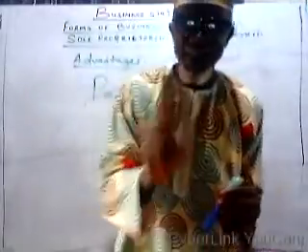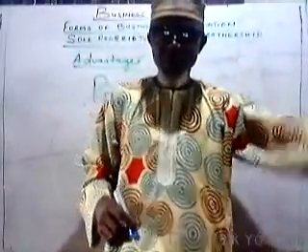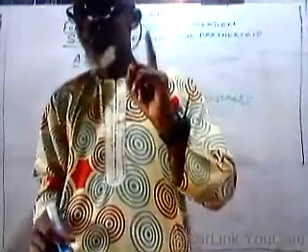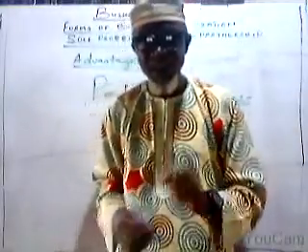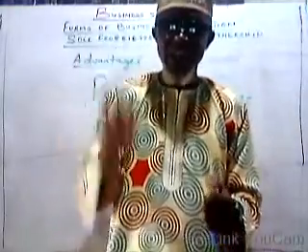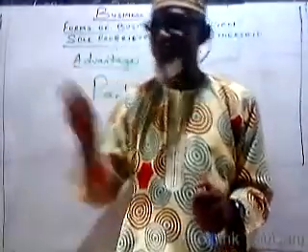And lastly, 9, business risks and liability are shared among the partners. Unlike sole proprietorship, which is owned by a single person, whenever anything happens to that business, he is going to bear the loss and the risk. But here, the risk is being shared among the partners. At the same time, the liabilities are also shared among the partners.